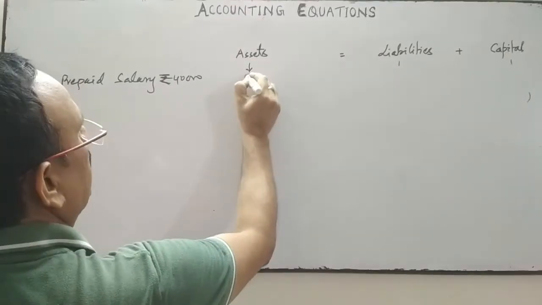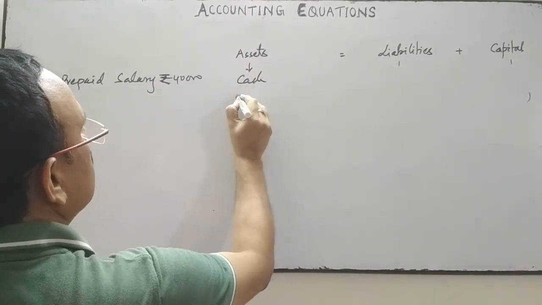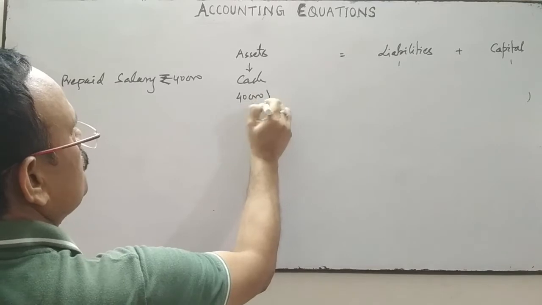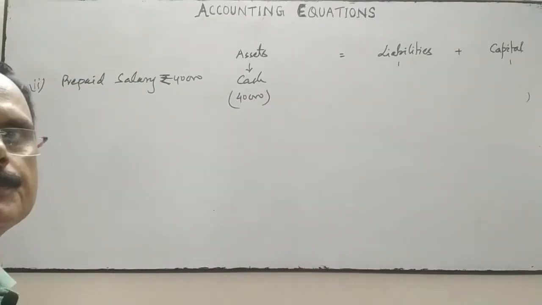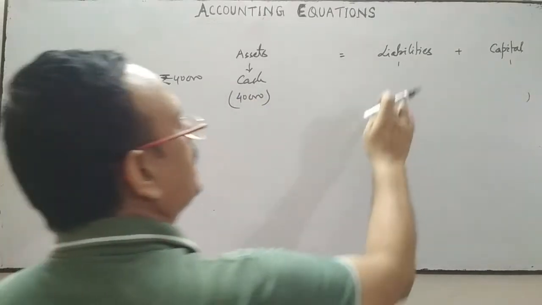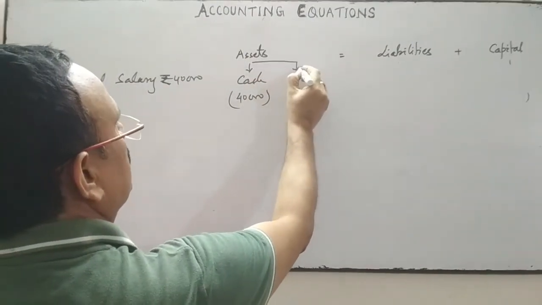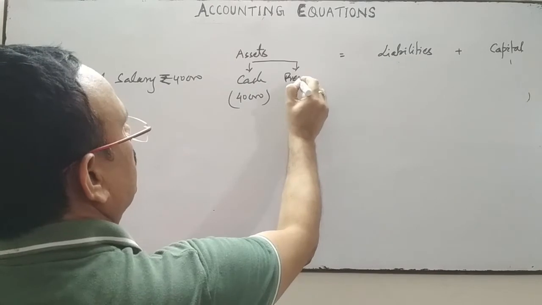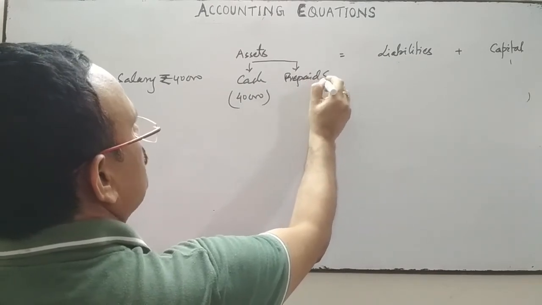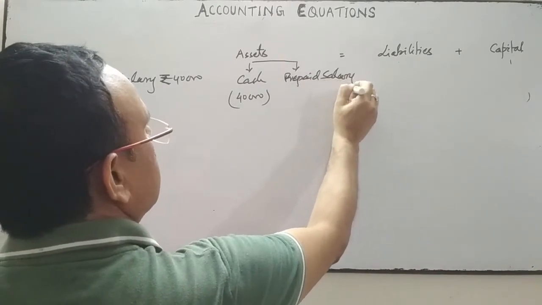So on the asset side your cash balance will decrease by 40,000 because you have paid it in advance, and prepaid salary is one of the assets. One asset is created.